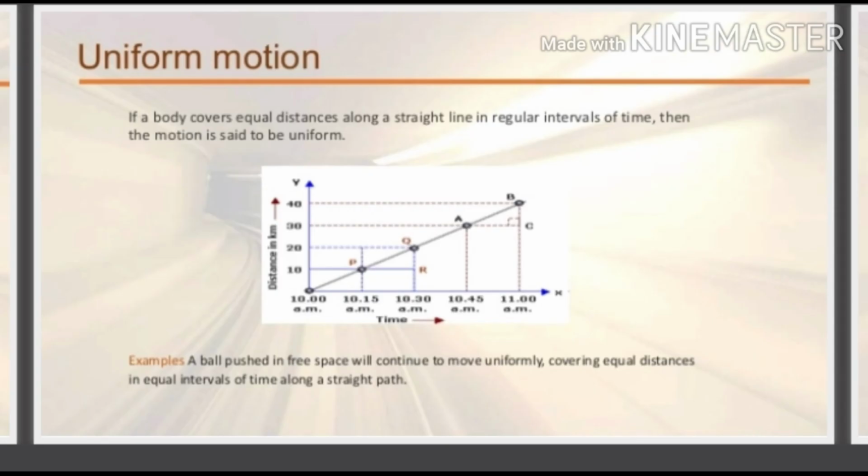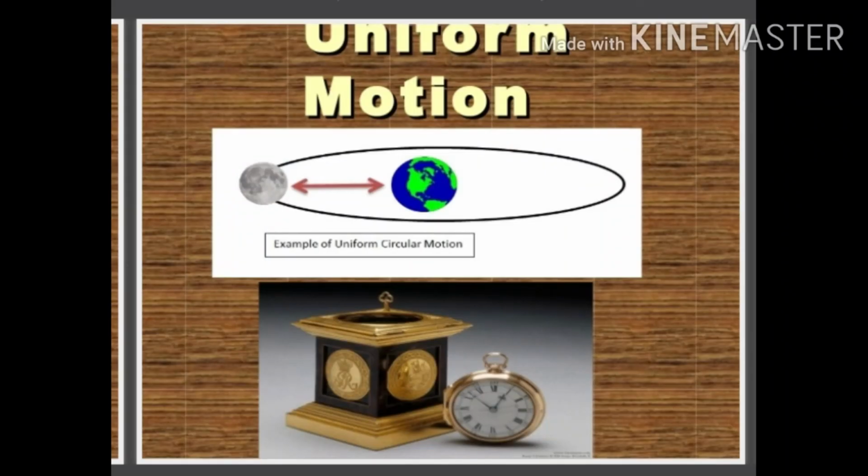In this example, the body started at 10 o'clock. By 10:15 it reaches 10 kilometers. At 10:30 it reaches 20 kilometers. At 10:45 it reaches 30 kilometers and at 11 o'clock it reaches 40 kilometers. Here the body covers equal distance in equal time intervals. These are some more examples of uniform motion.